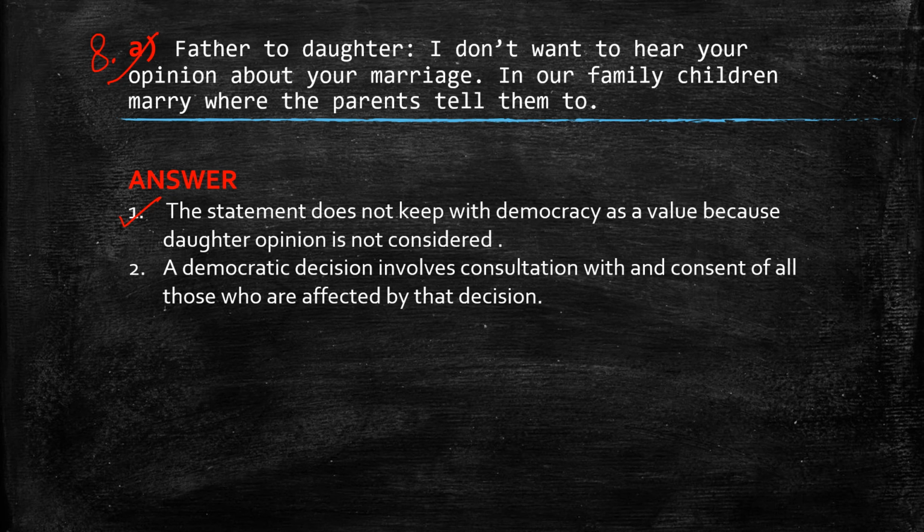In democracy, the second point is that democratic decisions involve consultation with and consent of all those who are affected by that decision. The daughter will be affected by the decision. Hence, her opinion is important.